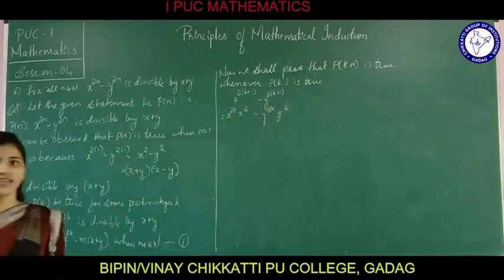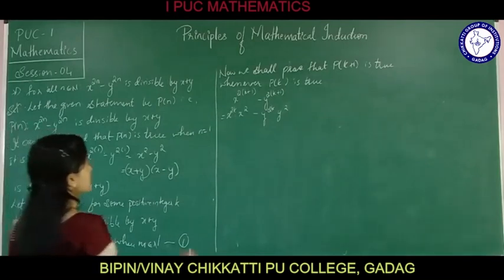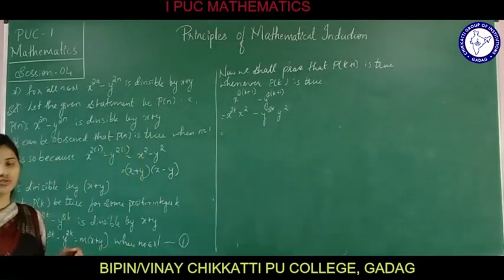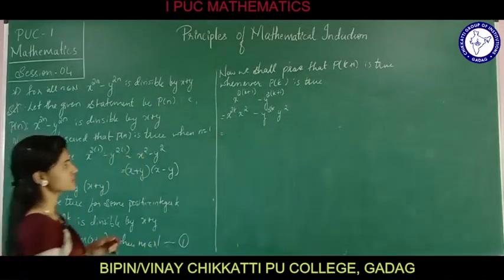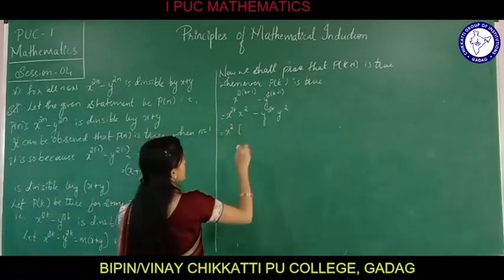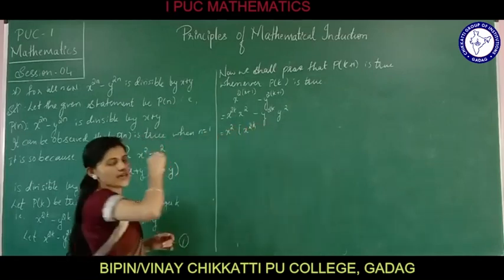This can be written as, taking x square as common, left over is x raised to 2k.